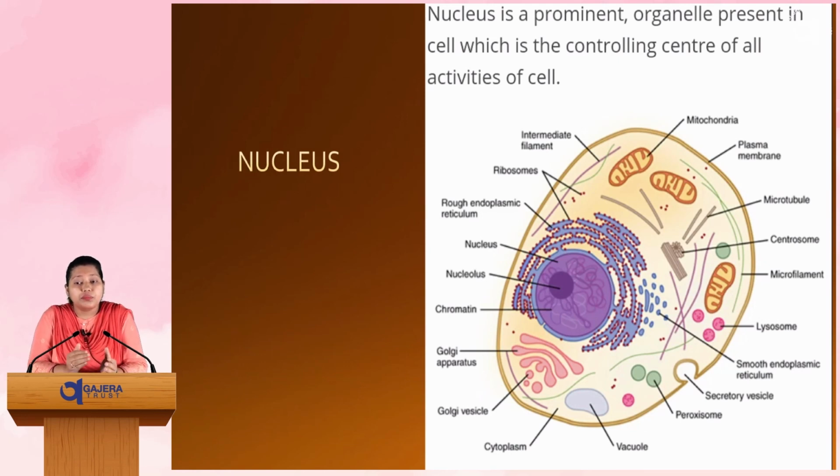Endoplasmic reticulum produces protein. Like this, many organelles are there in the cell which perform different functions, which carry out all the life processes in the living organism. So basically, we can define the cell as the structural and functional unit of life.